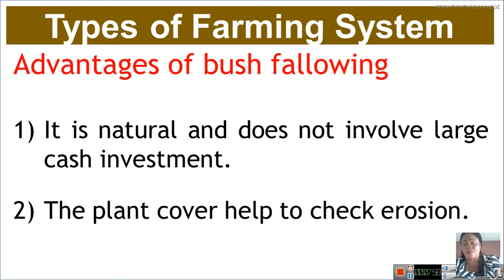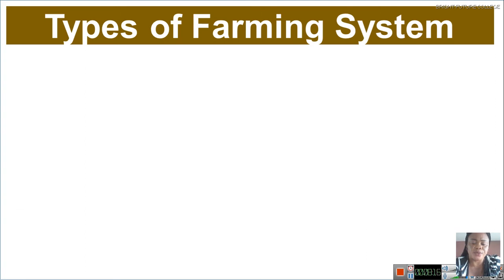Another one is the plant cover helps to check erosion. Look at the picture. The farmland will turn to bushes. So therefore it will not allow the flood to enter the farmland, because it is covered with plants. Okay, let's look at the disadvantages of bush fallowing.